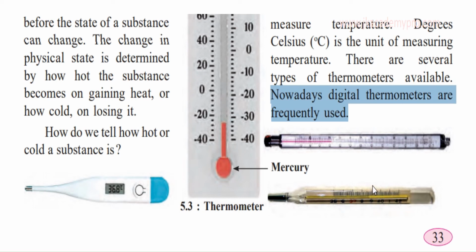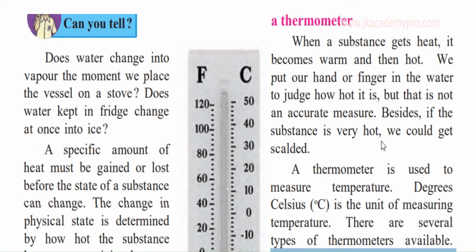Earlier, thermometers were used where there was mercury, and the mercury would rise up, and accordingly we could measure the temperature. But now it has become very simple. These are battery operated or electric operated, but mostly battery operated. So these are the digital thermometers that we use to measure the temperature. So immediately we can understand how hot or how cold a particular substance is.